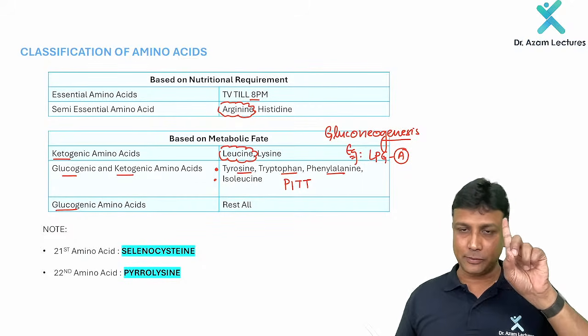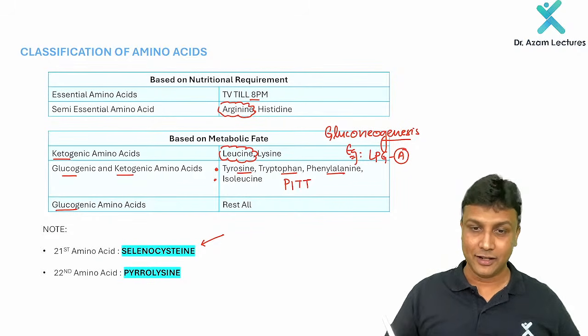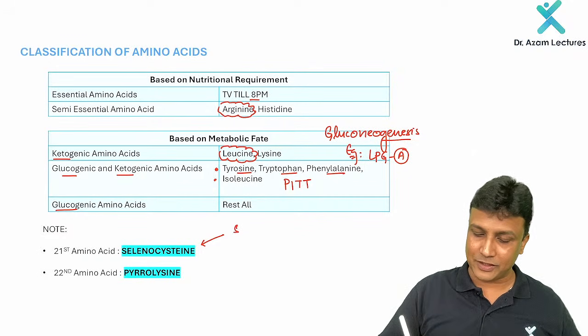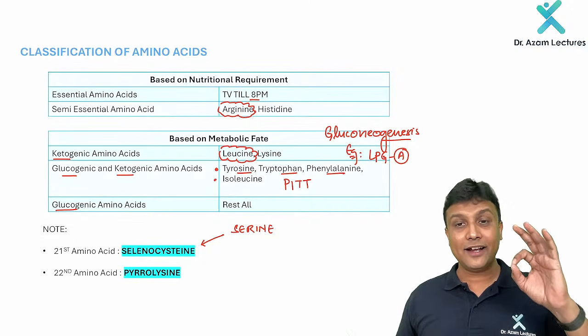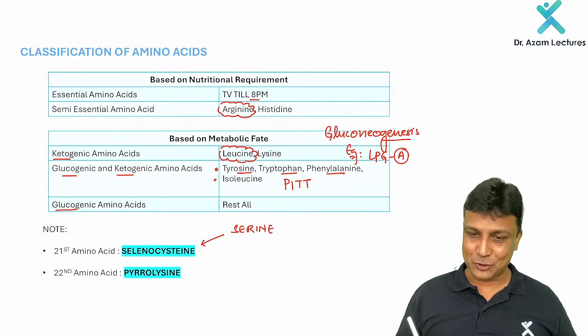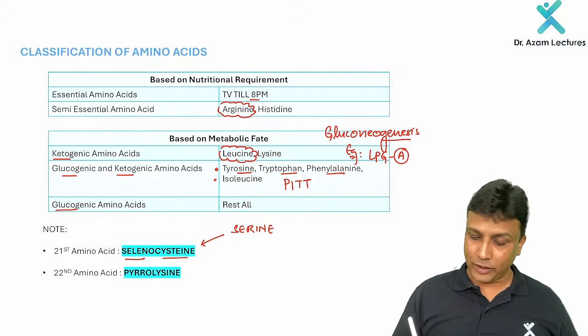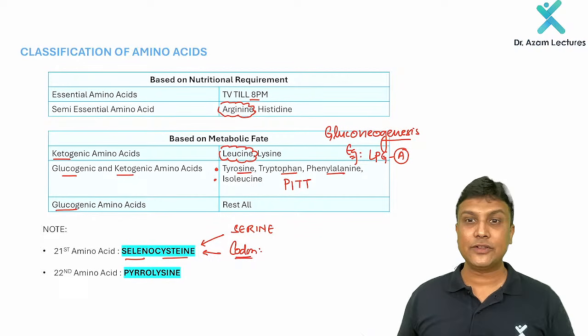Now, two MCQs to remember here. MCQ number 1: selenocysteine will be formed from where? Please remember it is formed from serine. Serine is going to form the selenocysteine. When it was asked in your exam, some students answered selenium, some students answered cysteine. Please remember, it is formed from serine. And what is the codon which is going to code for selenocysteine, the 21st amino acid? I hope you remember the three stop codons.